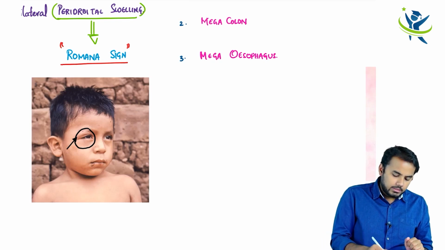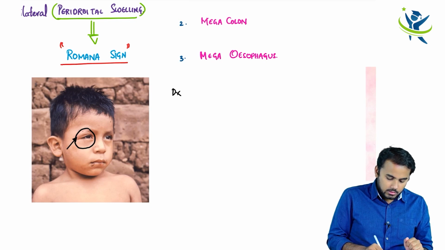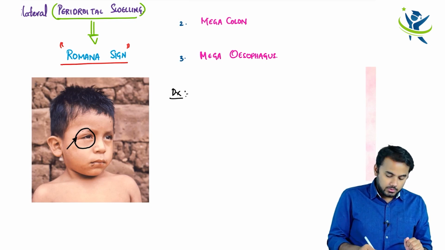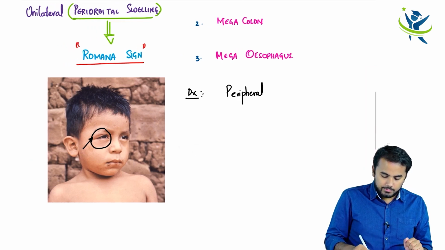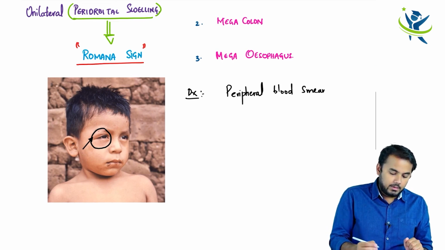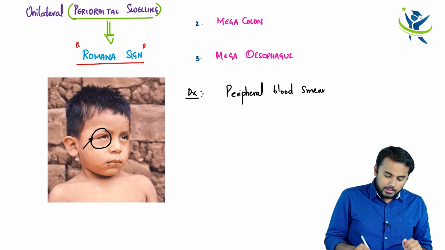So what is the diagnosis which you basically do, guys? How will you diagnose this case? Yes, the basic diagnosis which you do is peripheral blood smear. Now, in this peripheral blood smear, what is the thing which you find?